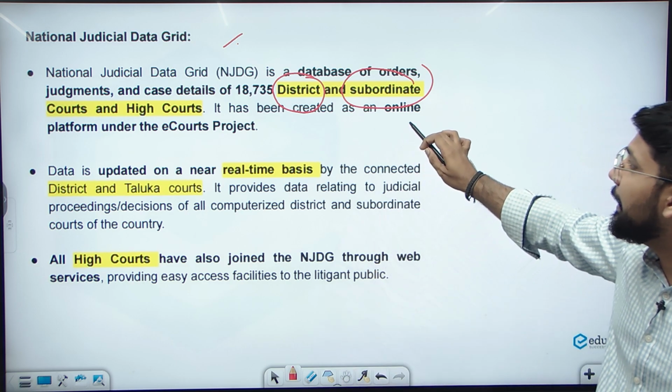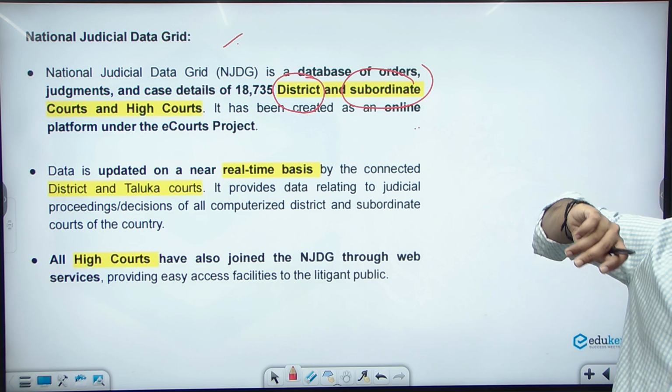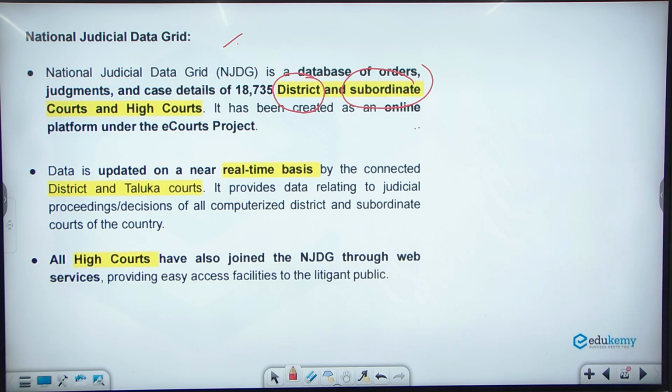It has been created as an online platform using the eCourts project. The eCourts project is of the Government of India, where the National Judicial Data Grid will get the data. Whatever data you want to see related to the judgment of the court, judgment of the High Court, judgment of a subordinate court, you can find that on the National Judicial Data Grid, and this is under the eCourts project.